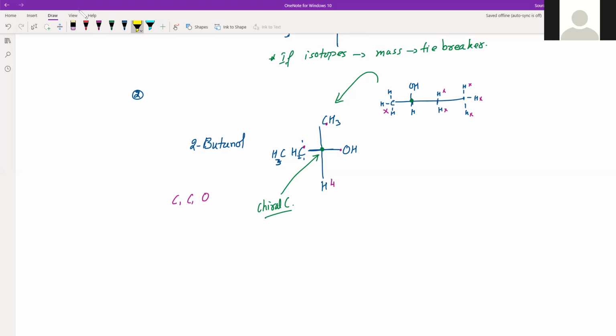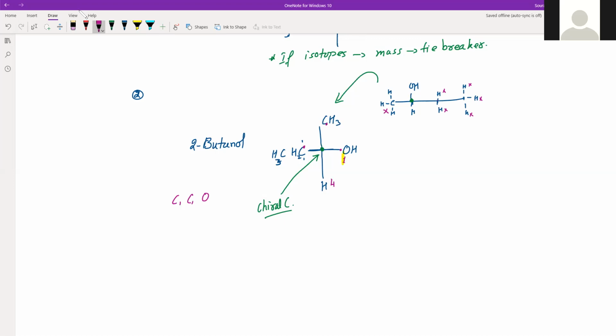So that means it will have higher priority than carbon and carbon. We have to distribute 3 ranks, 1, 2, and 3, so rank 1 will go to oxygen.